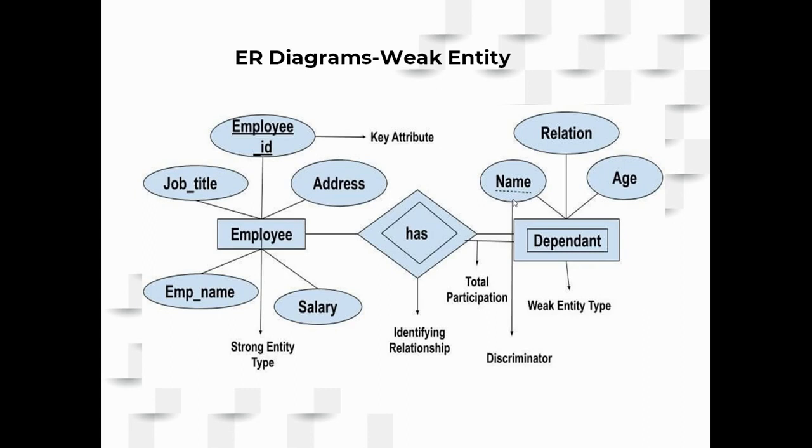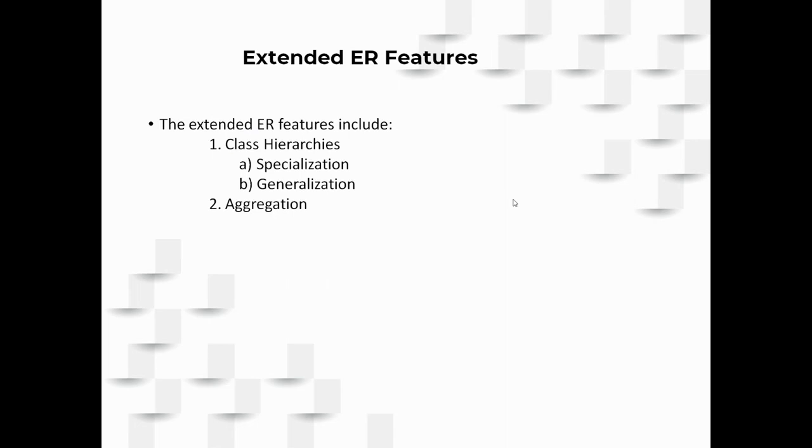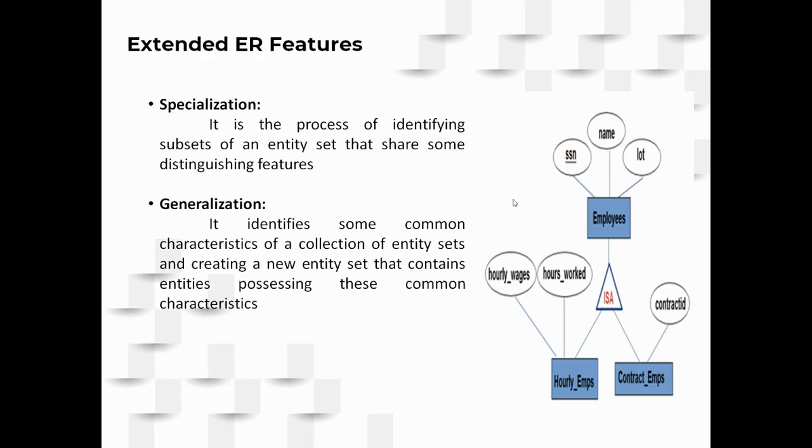Right. So these points have to be in our mind, because from your examination perspective, the focus will mostly be on the cardinality ratios and weak entities in these concepts of ER models. Others will not be touched much. Then coming to the extended ER features, you have specialization and generalization that come under class hierarchies, and aggregation. Already we know that the purpose of specialization and generalization is to have a hierarchical structure. So it is represented using a relationship.